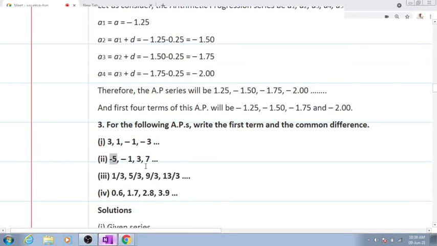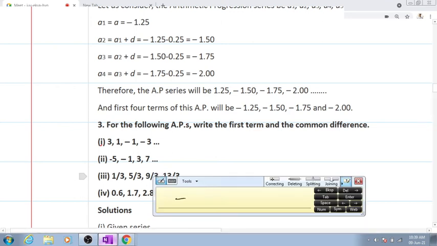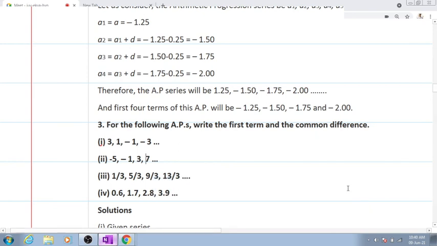What will be the first term for question number 2? First term will be 5, and what will be the common difference? Minus 1 minus minus 5, which will be plus 5, right? Giving us 4. Did everybody get the answer as 4? Everybody try out this one and this one. I'll be finally telling you the answer because these are very simple numericals. Pausing the video, kindly do the third and the fourth one.